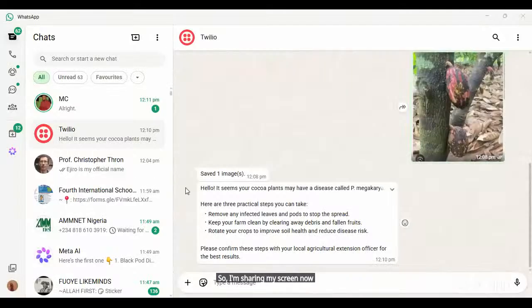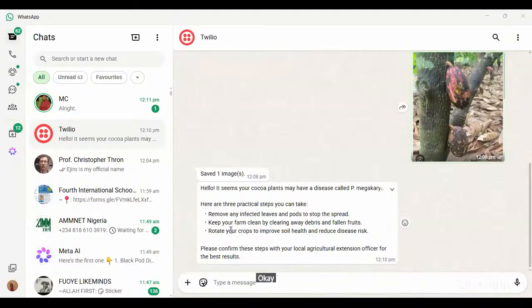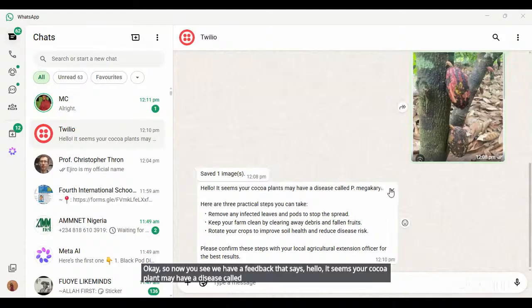Yeah, so I'm sharing my screen now. You can see the last thing we saw was saved one image, but now we have a feedback. Can everyone see my screen? Yes, we can. Okay, so now you see we have a feedback that says, hello, it seems your cocoa plants may have a disease called P. megacariosus.